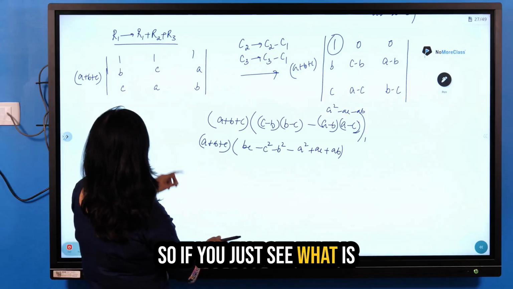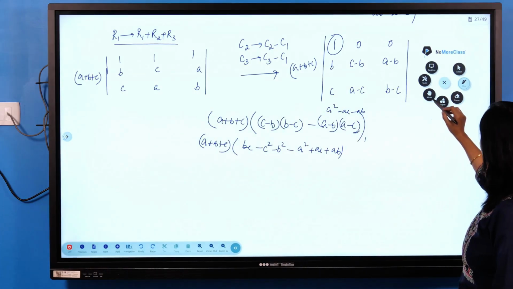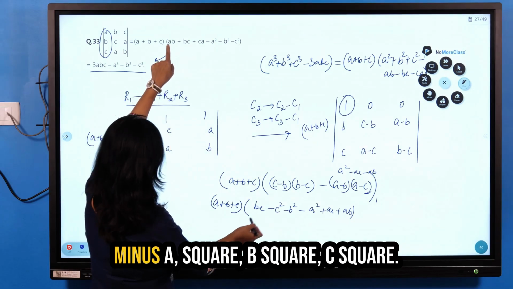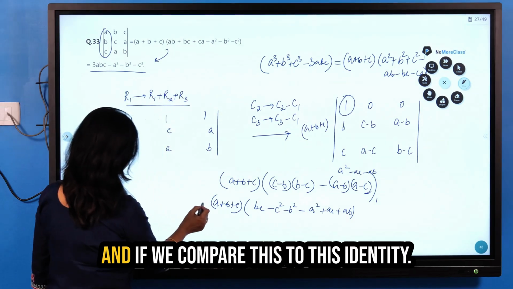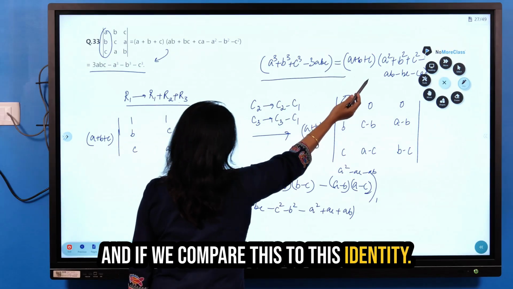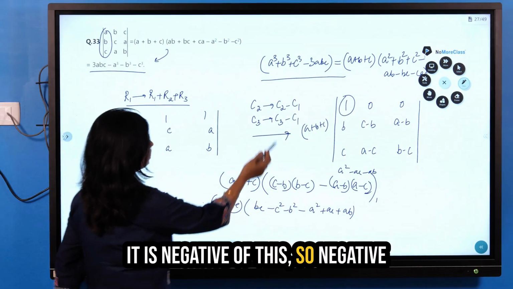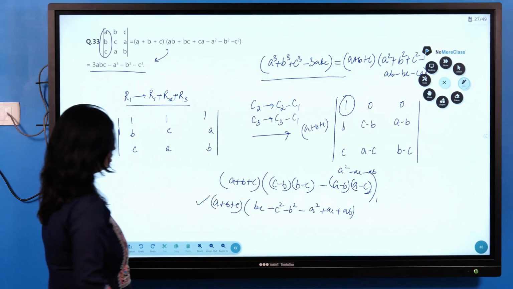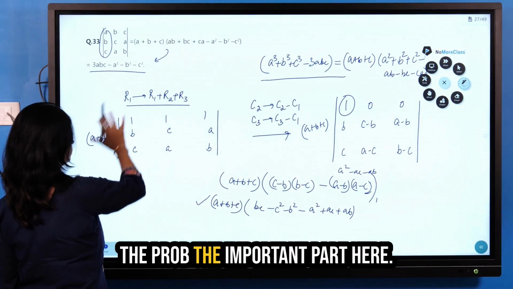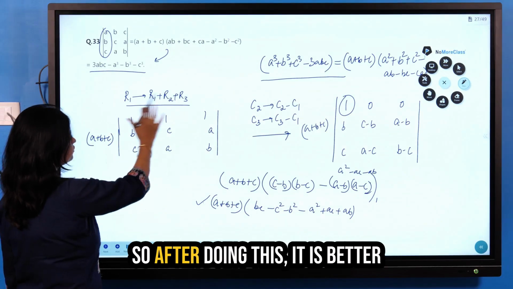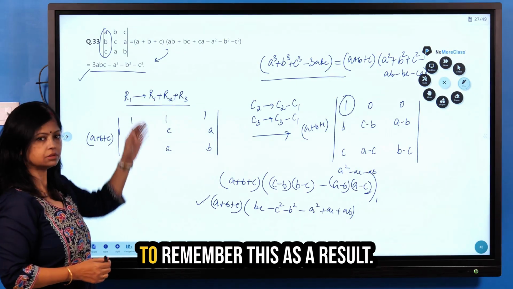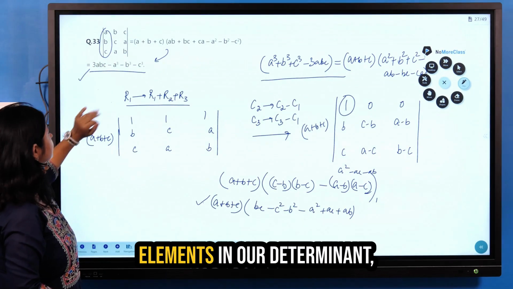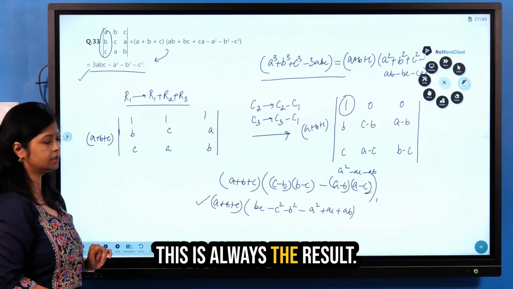So this is what we are getting here: AB plus BC plus CA minus A squared, B squared, C squared. And if we compare this to the identity, it is the negative of it. So the negative will be 3ABC minus A cube minus B cube minus C cube. This part is not so important. The important part we have to remember is this result. So after doing this, it is better to remember this as a result. If we get circular elements in our determinant, this is always the result.